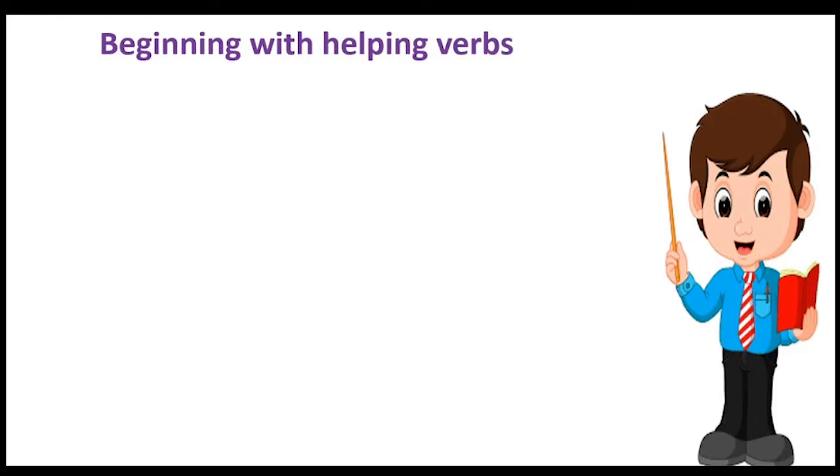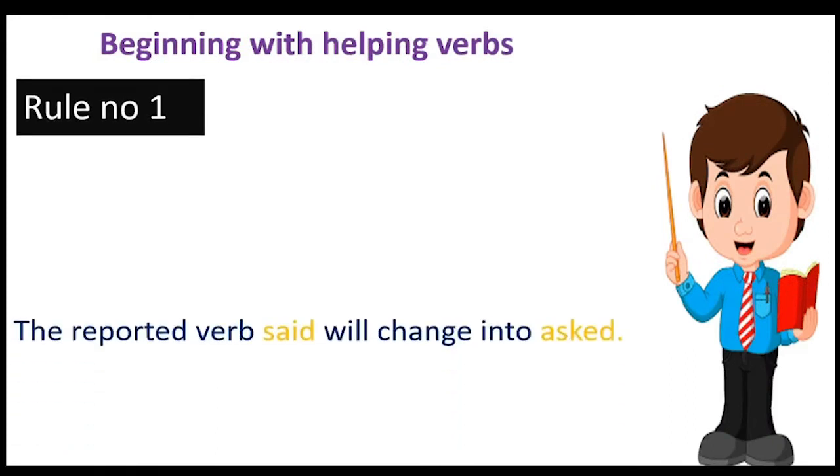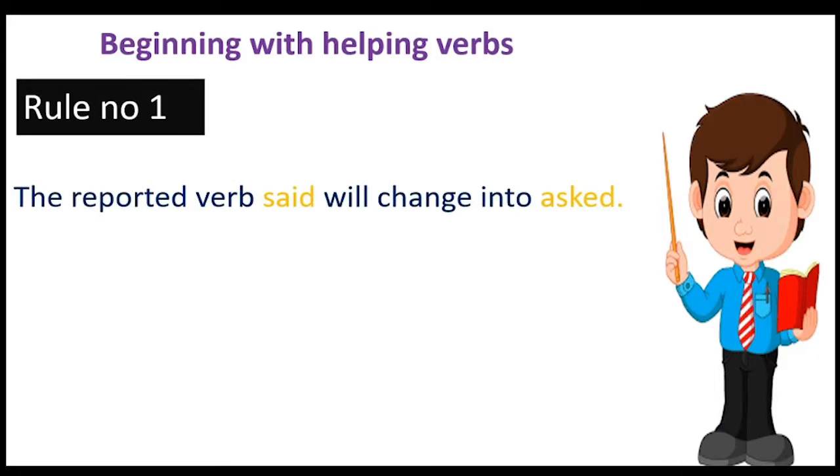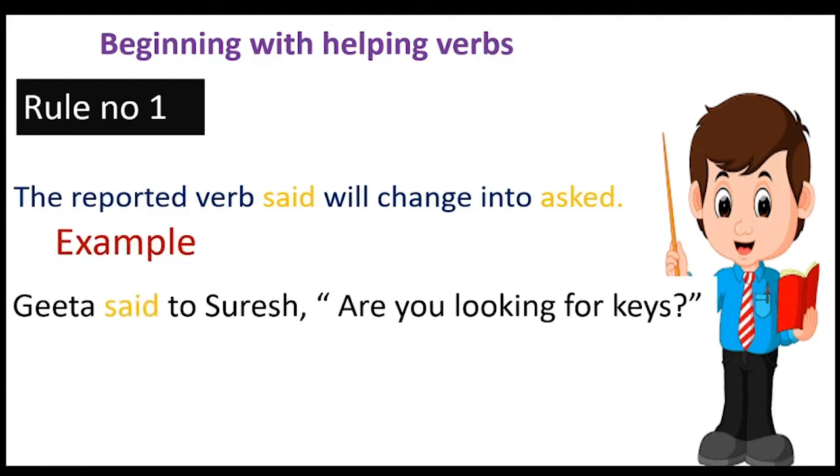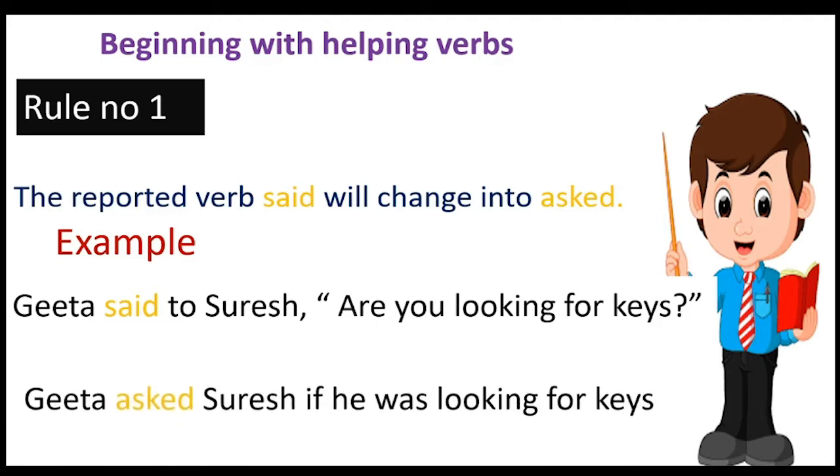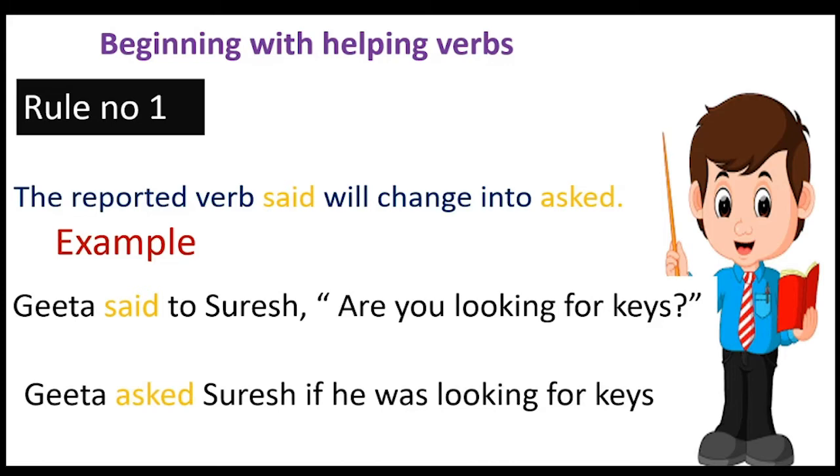For sentences beginning with a helping verb, rule number 1: the reported verb said will change into asked. For example, Geeta said to Suresh, "Are you looking for keys?" The answer will be, Geeta asked Suresh if he was looking for keys. Children, you can see that in the question there is a question mark. But when we convert it into indirect speech, there will be no question mark because now it is assertive.